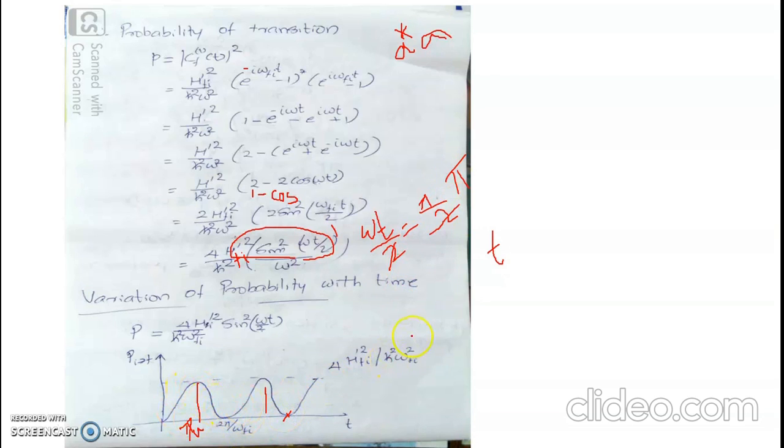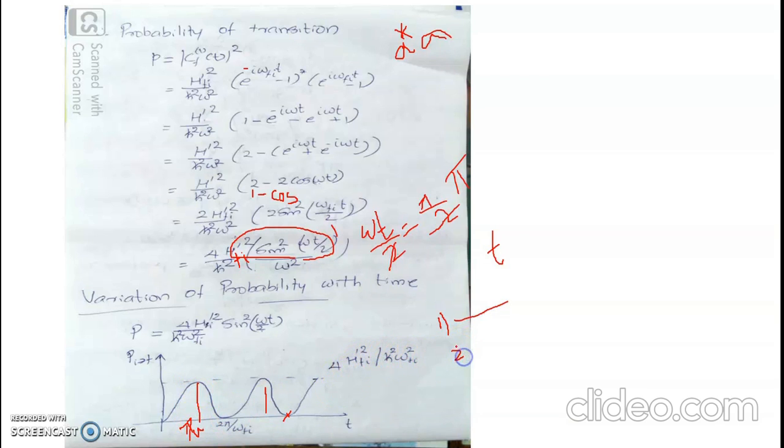So we make some inferences here. First inference: transition probability does follow a sinusoidal variation. It oscillates between a maximum value of 4 h prime square by h cross square omega square and a minimum value which is 0. When time t is equal to an odd multiple of pi by omega, the transition probability is maximum and is a constant given by 4 h prime square by h cross square omega square.